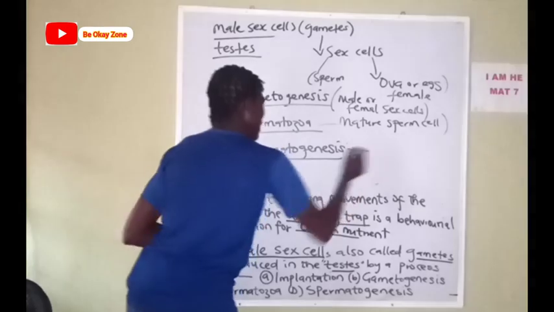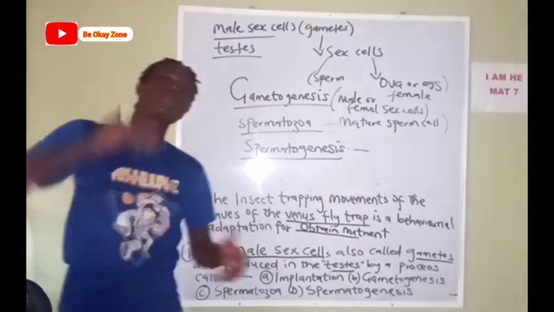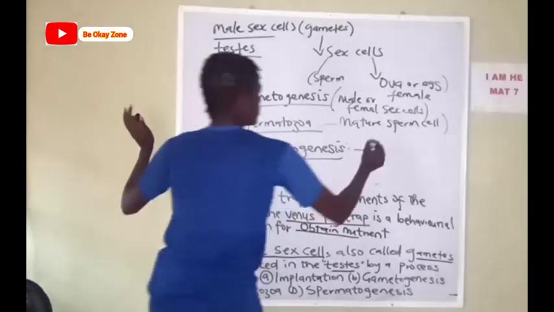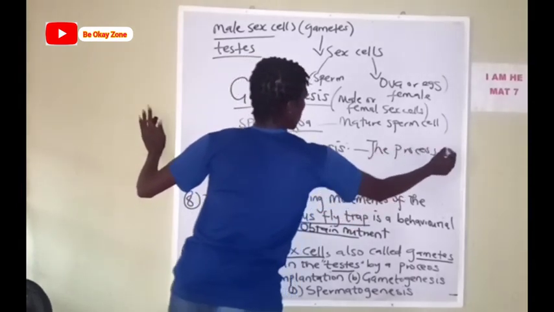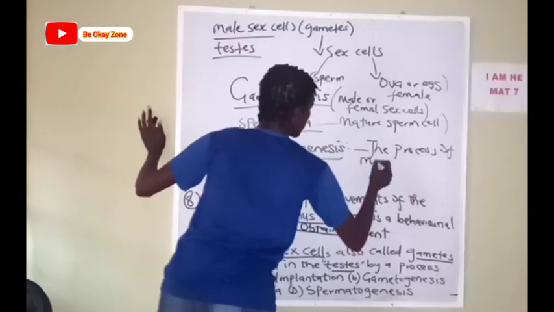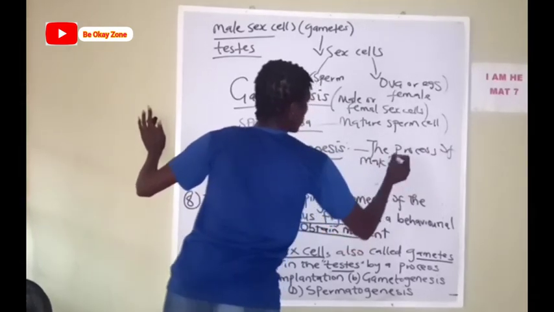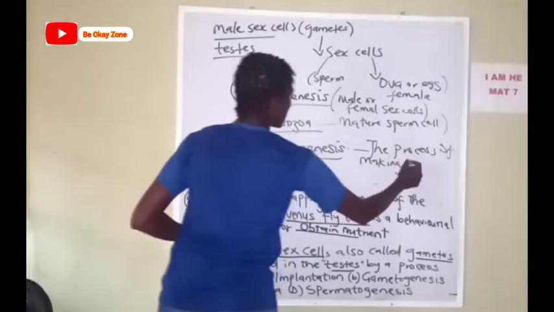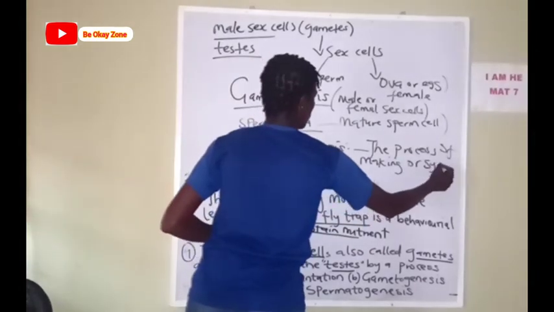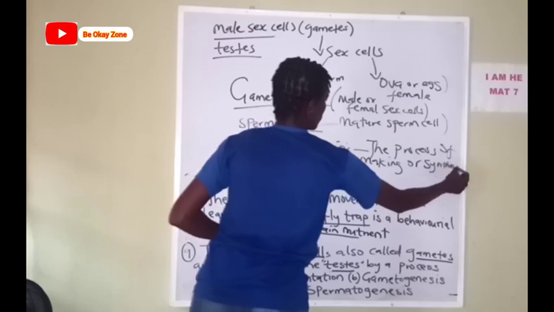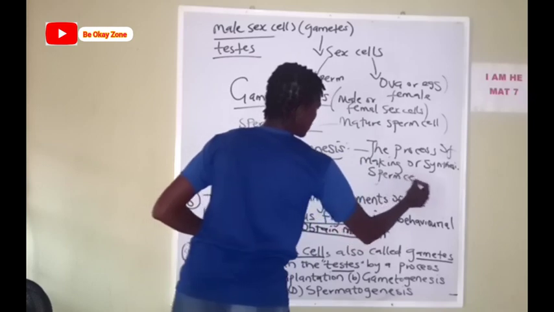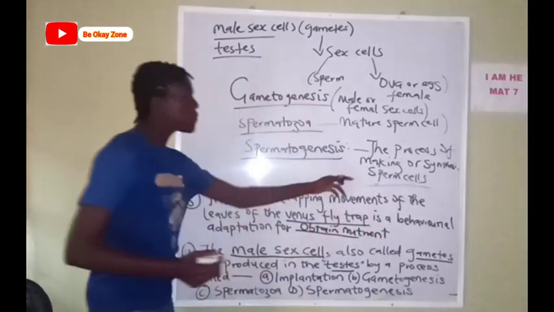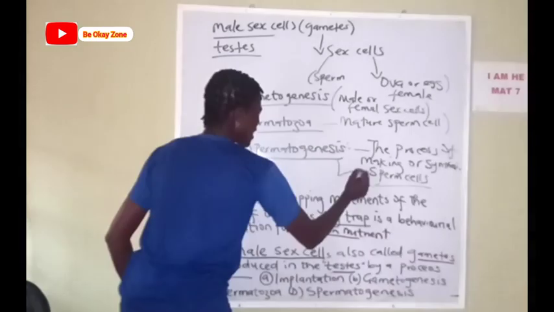Now, spermatogenesis is talking about the production of sperm, the process of making or synthesizing sperm cells. So this one is just only for male sperm, attached to male alone.